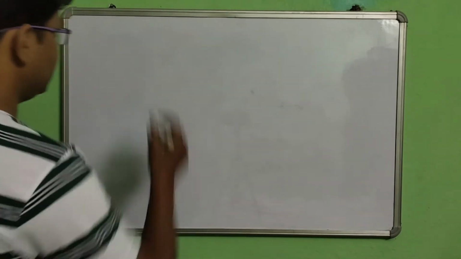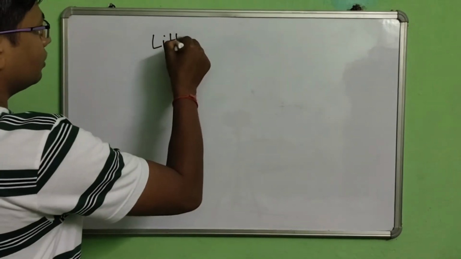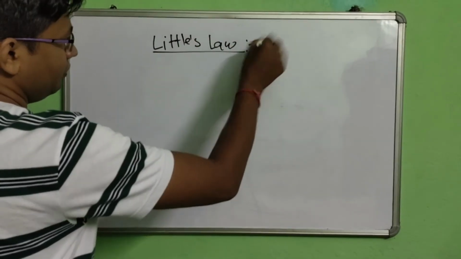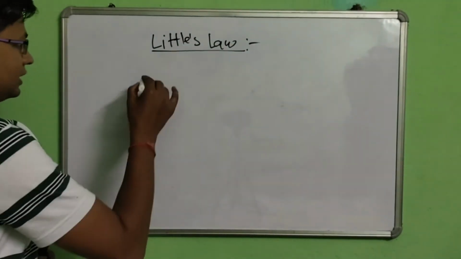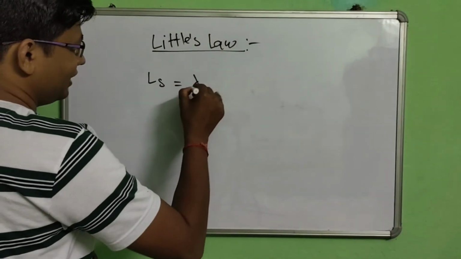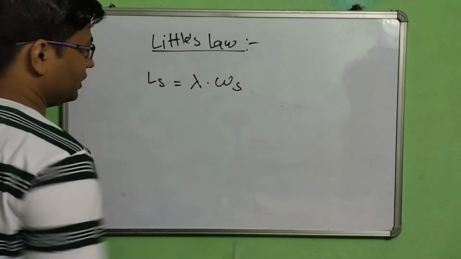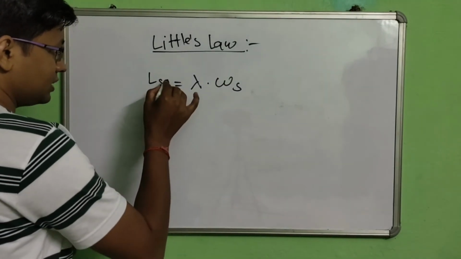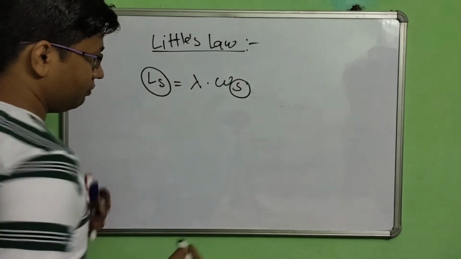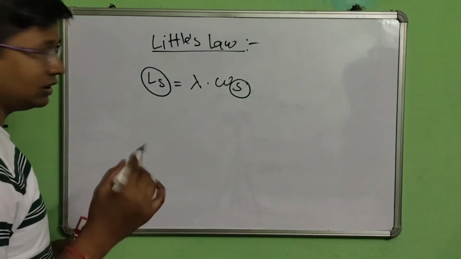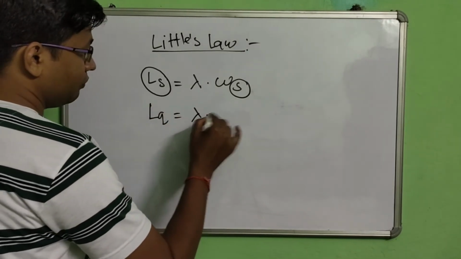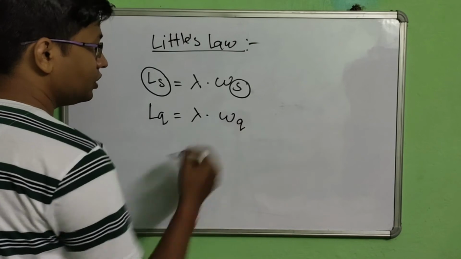Now I will talk about Little's law. Little's law is not very difficult to understand. It says that the number of customers in the system is arrival rate into waiting time. So if this is the number of customers in the system, then the waiting time will also be in the system, and if it is the number of customers in the queue, then the waiting time will also be in the queue.